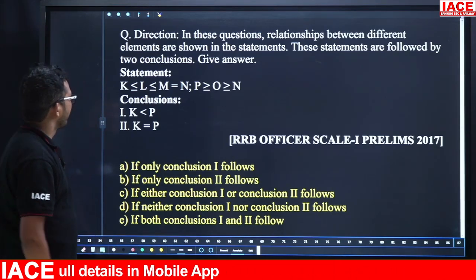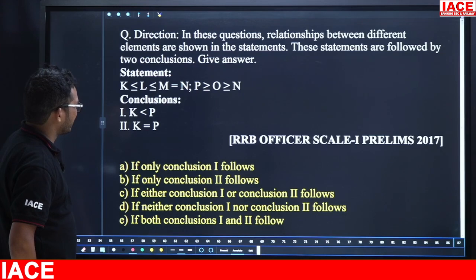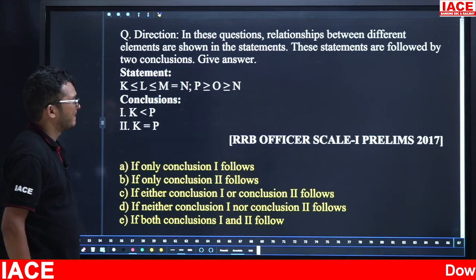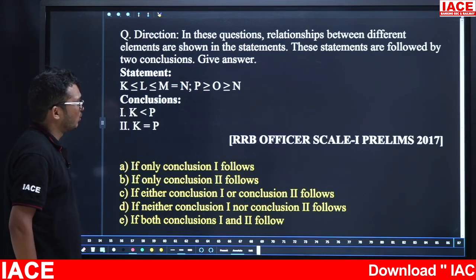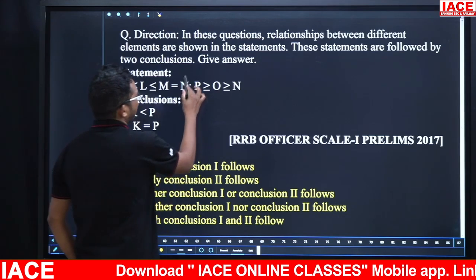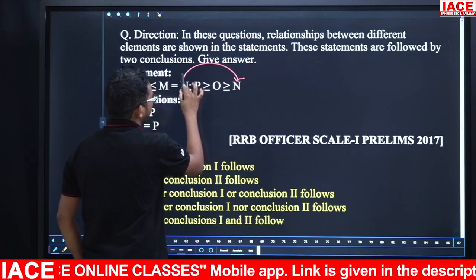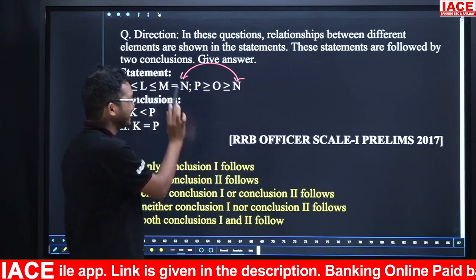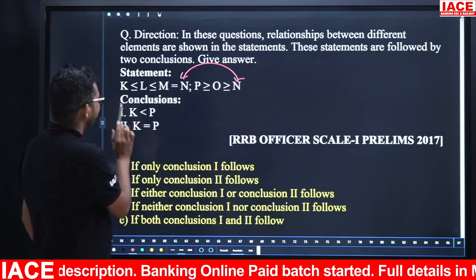Take your given statement. K less than or equal to L less than or equal to M equal to N. Next, P greater than or equal to O greater than or equal to N. Friends, first one and second one here common letter is N. By taking N, we can combine both statements. Just indicate arrow mark.